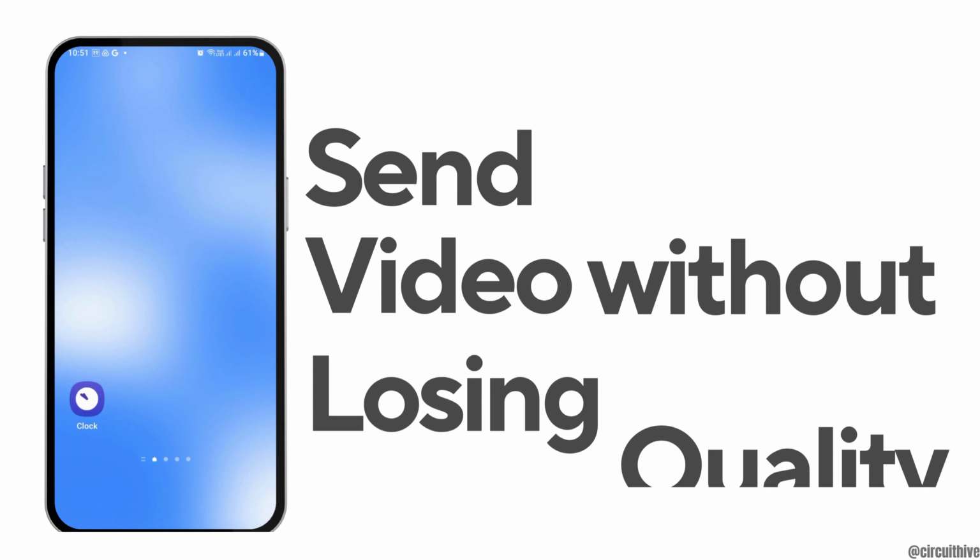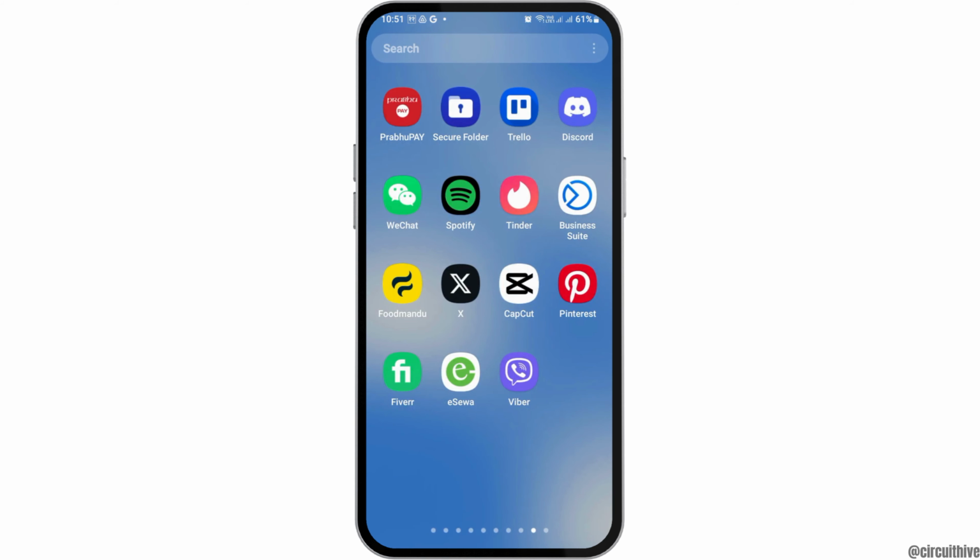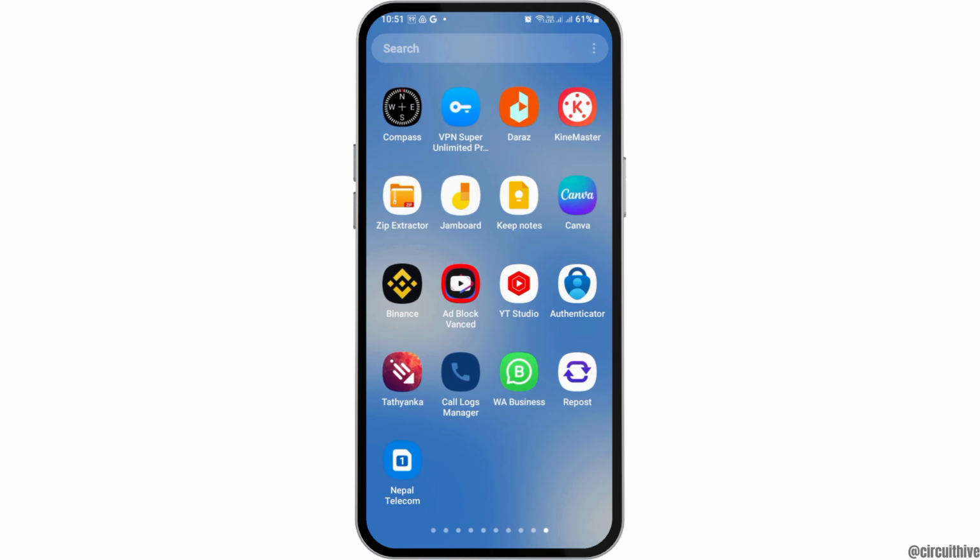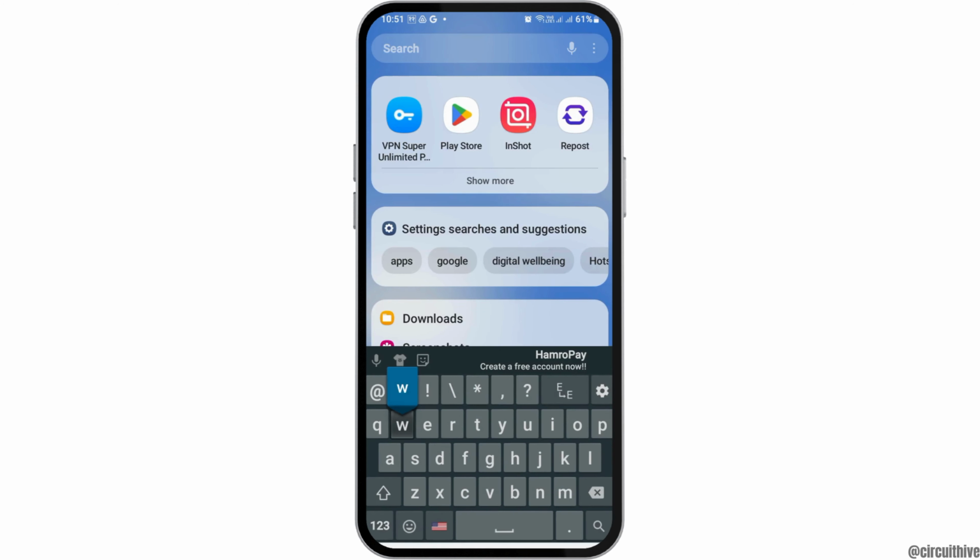Send video without losing quality. If any day any of you would like to send video to any of your friends without losing the quality, then just follow the following steps. For this, first of all, you can launch the WhatsApp application on your mobile device, as WhatsApp can be the best way for you to do it.